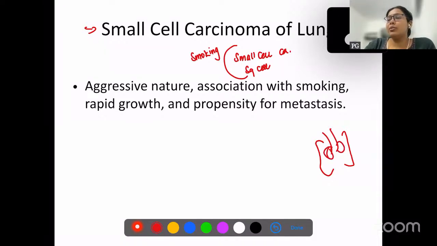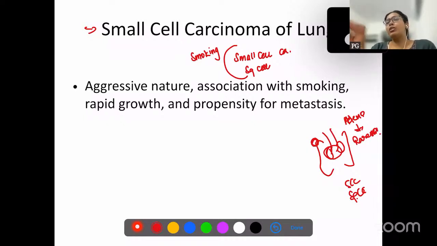Surrounding the bronchus, the bronchial area, whenever the tumor is central, it could be either small cell carcinoma or squamous cell carcinoma. But a peripherally located tumor can be adenocarcinoma. And also remember, adenocarcinomas are not associated with smoking or rarely associated with smoking.